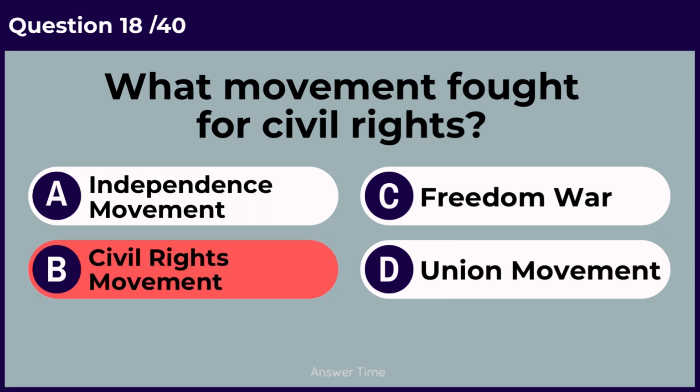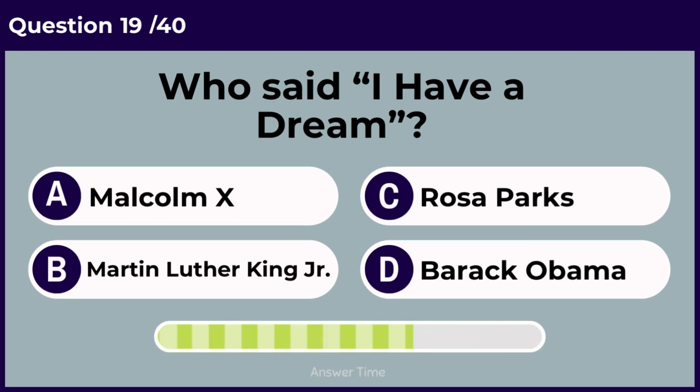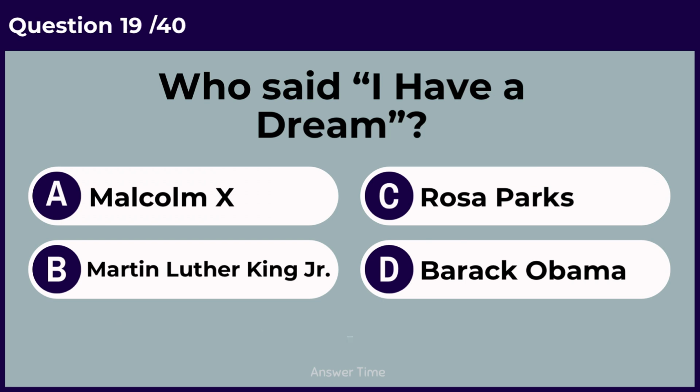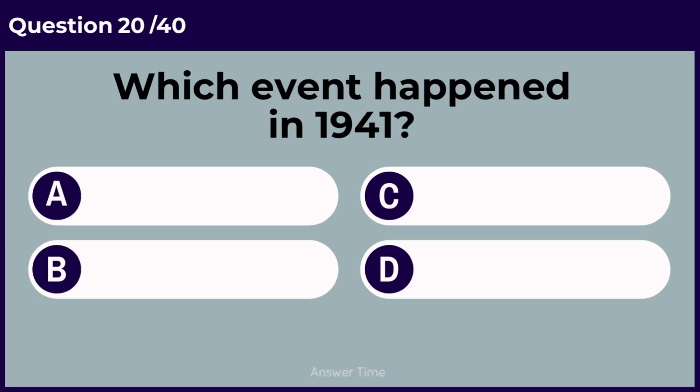Civil rights movement. Who said I have a dream? Martin Luther King Jr. Which event happened in 1941?